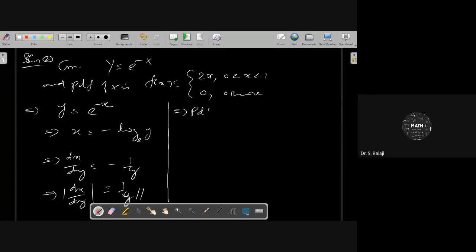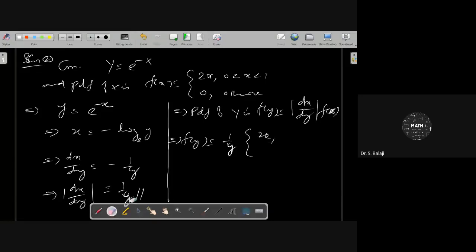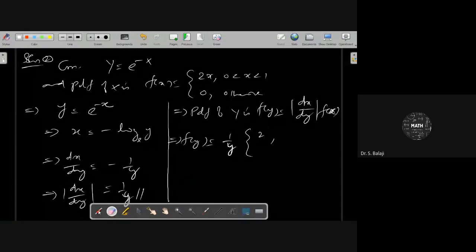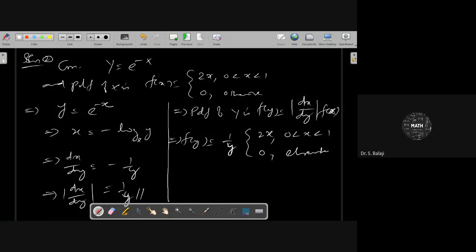The PDF of y is f of y, that is equal to mod dx by dy times f of x. So f of y is equal to mod dx by dy, which is 1 by y, and f of x is here 2x, for 0 less than x less than 1, and 0 otherwise.